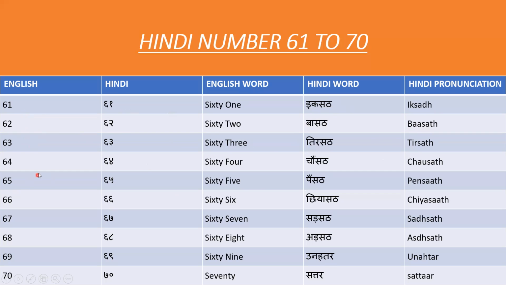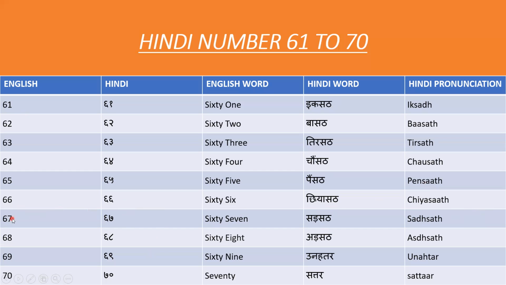For 64 in Hindi we say 64. For 65 in Hindi we say 65. For 66 in Hindi we say 66, or 66 also we can say.